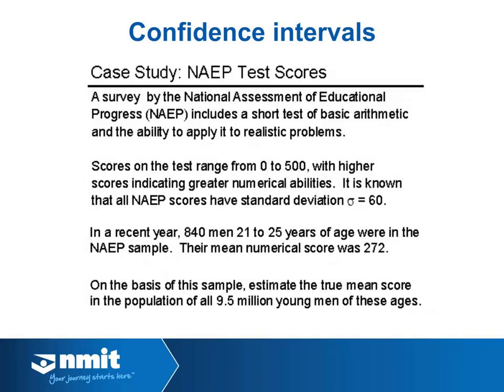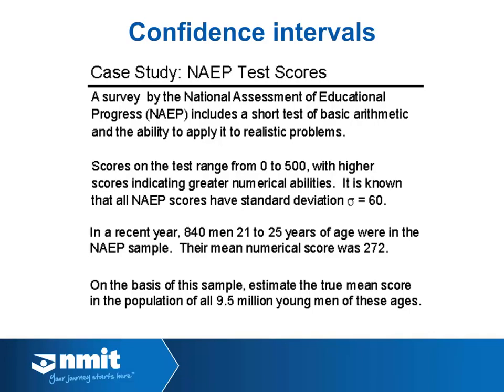In this second example, we're looking at a test conducted in the US. The NAEP, National Assessment of Educational Progress, is a short test to see where people are at. Test scores can range from 0 to 500, with a higher score meaning they've done better.